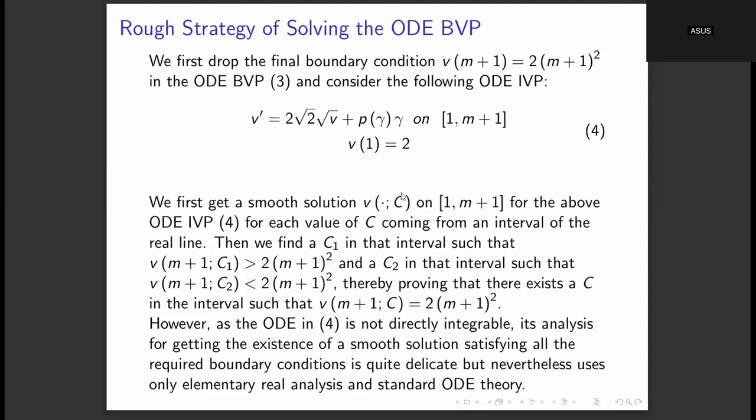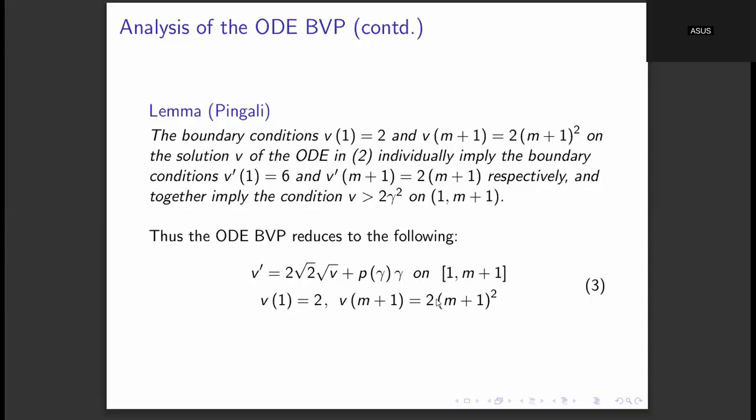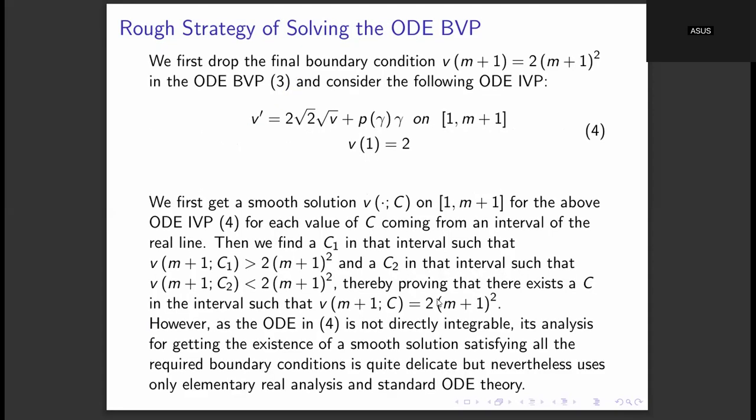And then we have to carefully study the variation of this solution with respect to the parameter c. So the idea that we are using in the paper is that we drop this final boundary condition, consider only the initial condition, and then study the variation of the solution v with respect to the parameter c, and we want to find one value of the parameter c which does satisfy the correct final boundary condition. Okay, and I can just draw the graph of the solutions of these initial value problems.